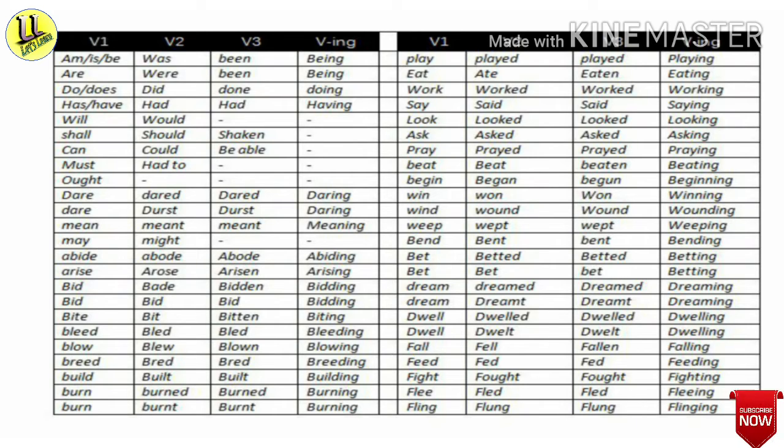Another verb is may, it has the V2 form might, and it has no V3 or V-ING form. Now we will see other verbs: dare, dared, dared, daring, and it can be written separately or in a different way, that is dare, durst, durst, daring. Another verb is mean, its V2 form is meant, V3 form is meant, and ING form is meaning.